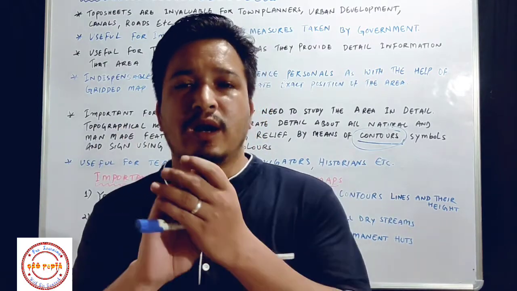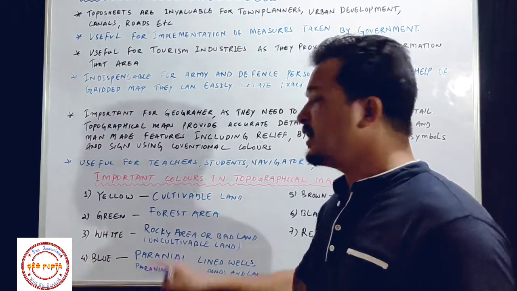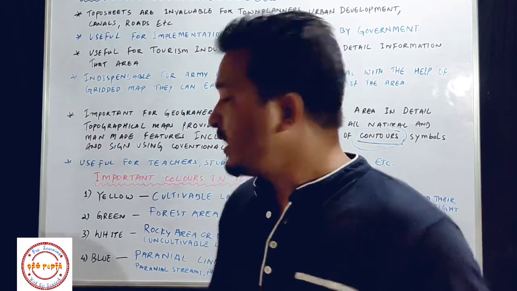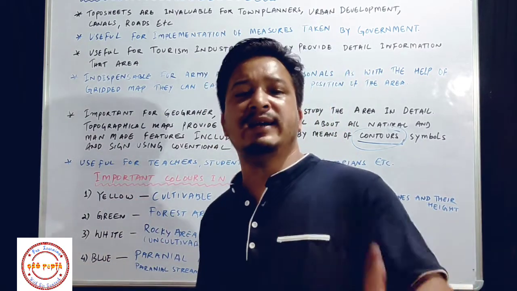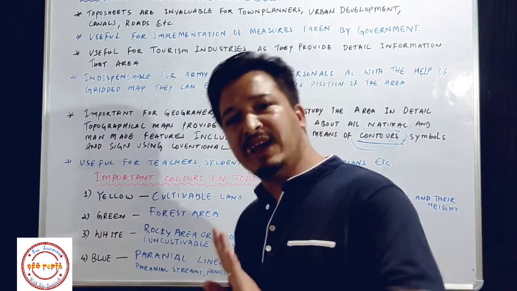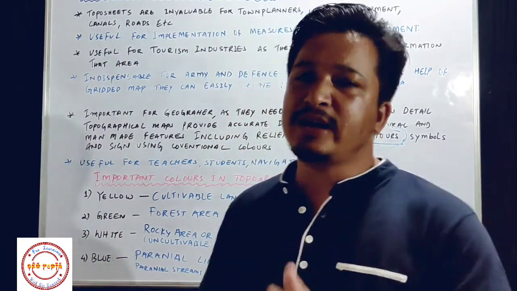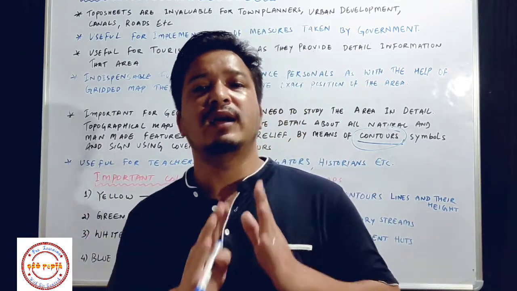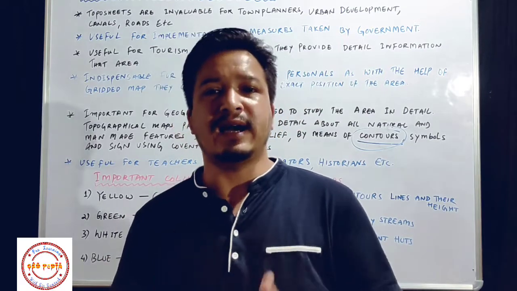As I told you, this yellow color is used for cultivable land. So if on the topographical map of India you are using yellow color for cultivable land, then every country will use this color only. The same color we will be using in the whole world. So that's why these colors and symbols are called conventional colors, symbols or signs, and they are universally accepted.